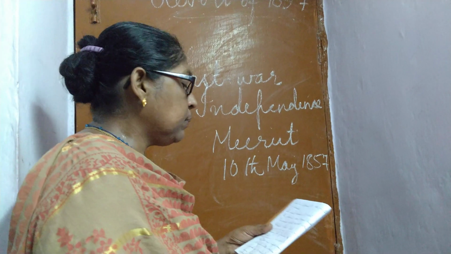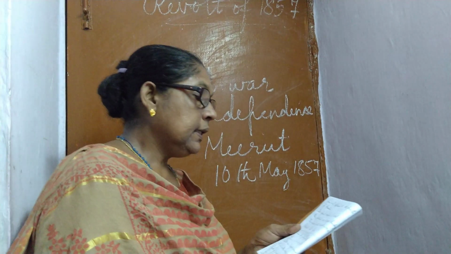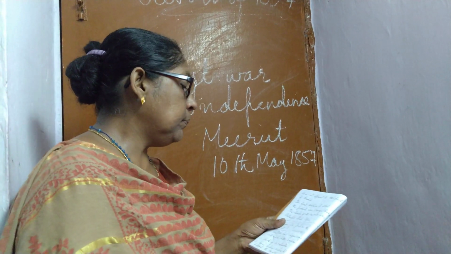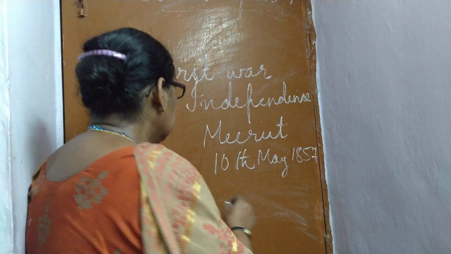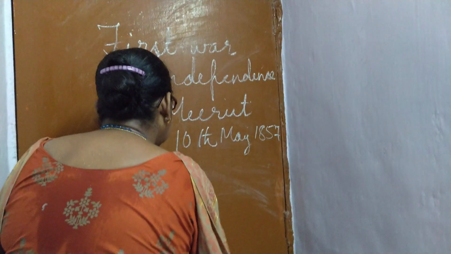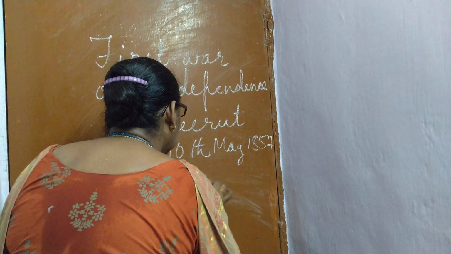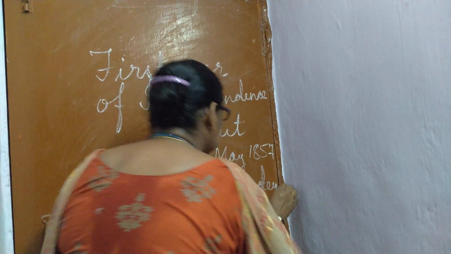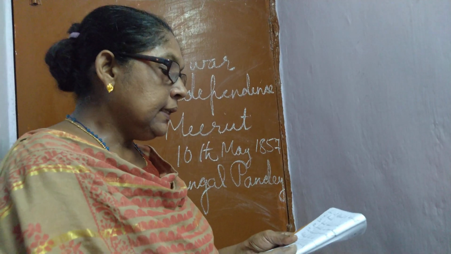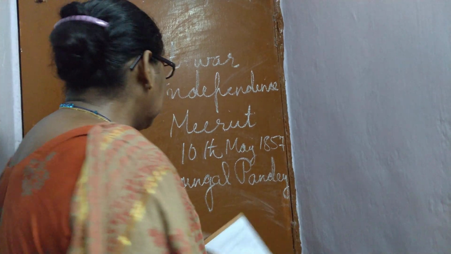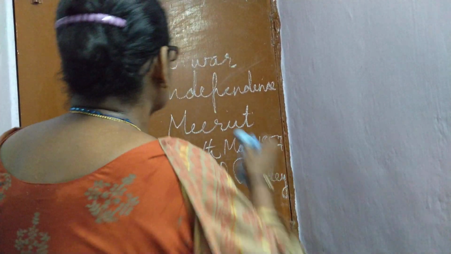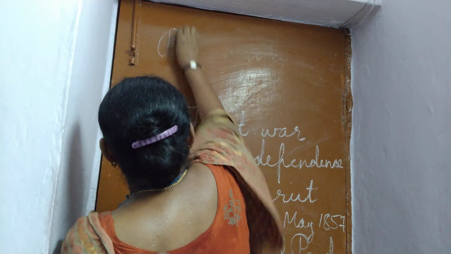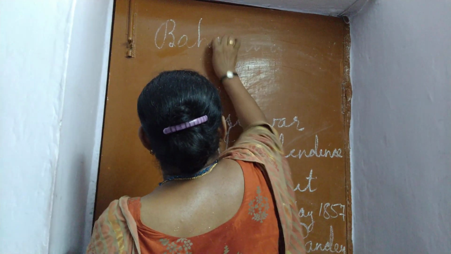And soon it spread to other parts of India. The first soldier to start the protest was Mangal Pandey, and the leader of the revolt was Bahadur Shah Zafar.